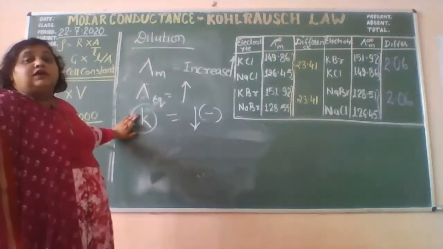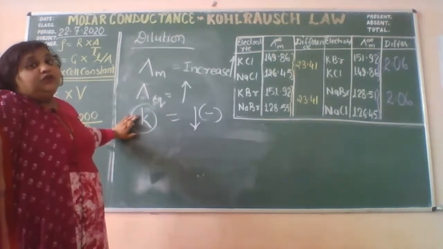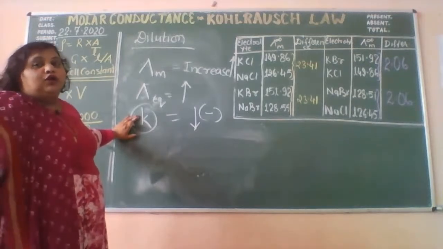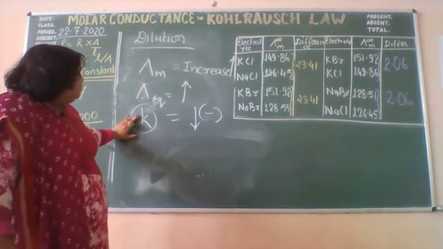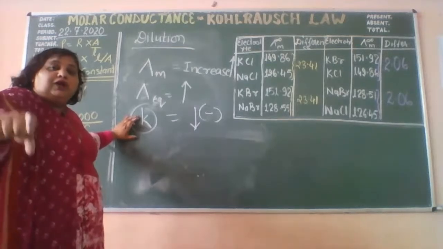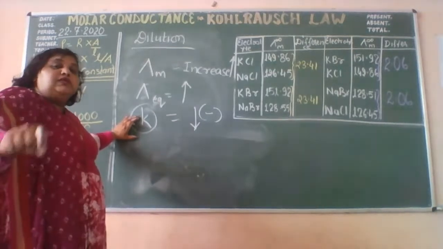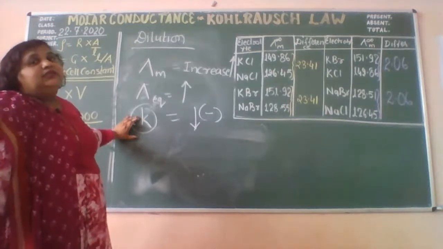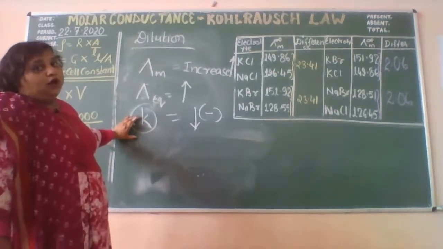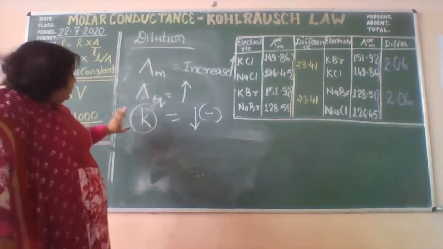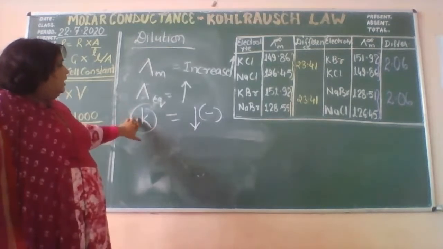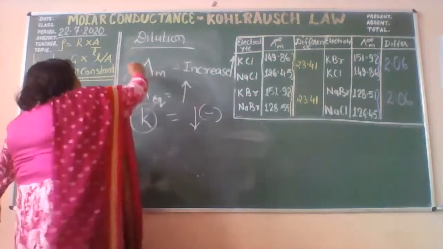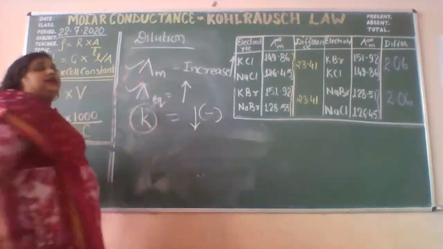Why? The K is the conductivity of 1 cubic centimeter, of 1 unit volume. And in this case, I have diluted it. That means the number of ions present in the unit volume is going to decrease. Because of this reason, the K will also decrease. But dear students, both the other two quantities will increase.